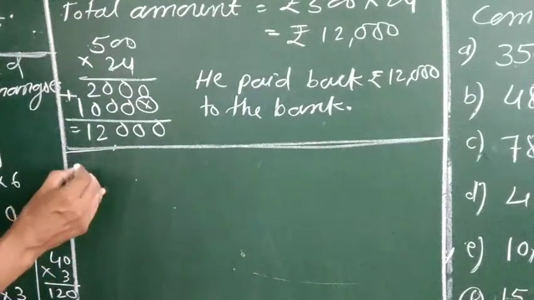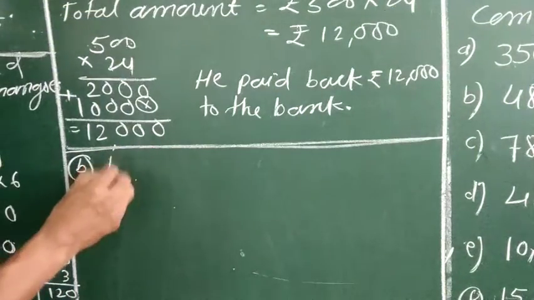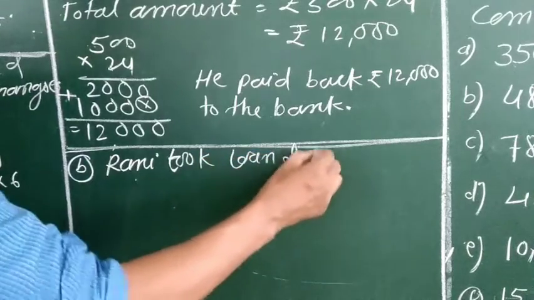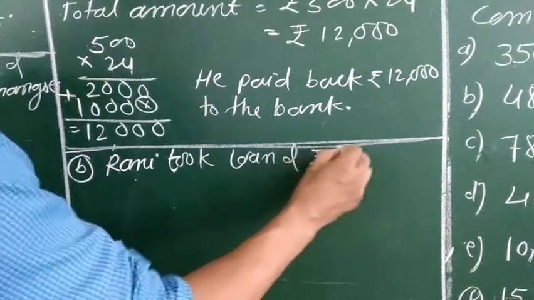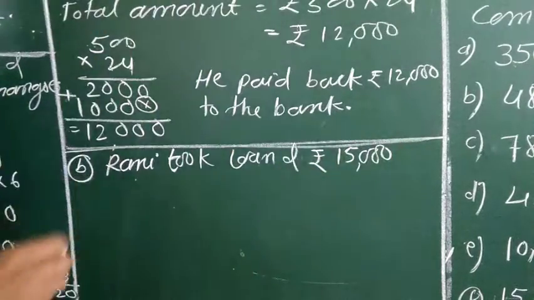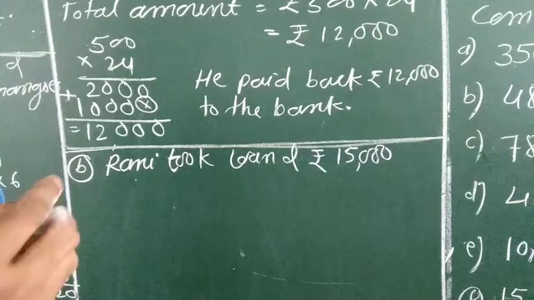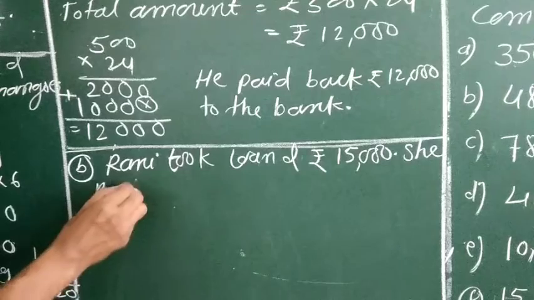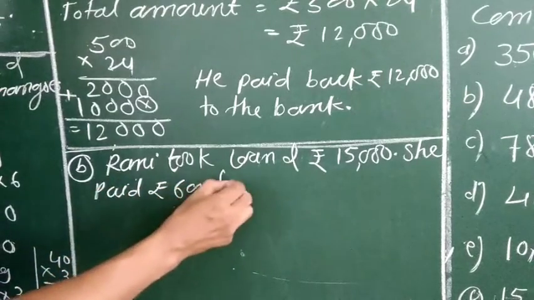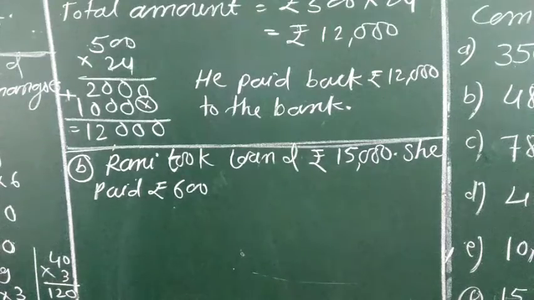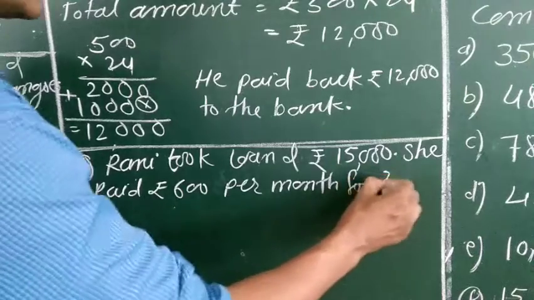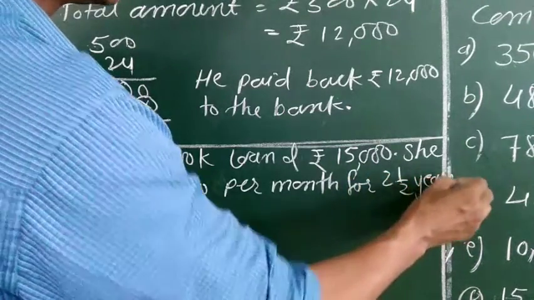Next, question B. See, Rani took a loan of rupees 15,000 and she paid rupees 6,000 every month, 6,000 per month for 2.5 years.